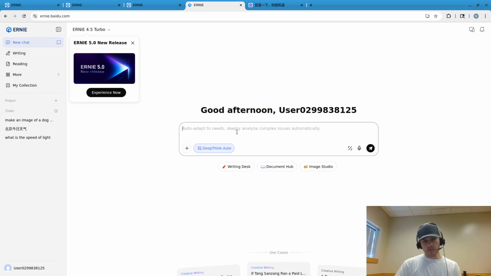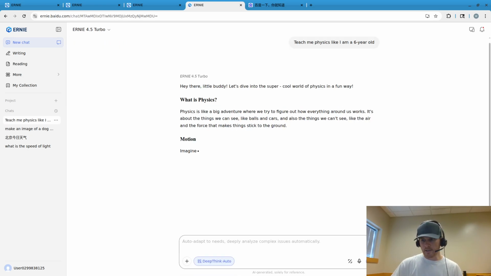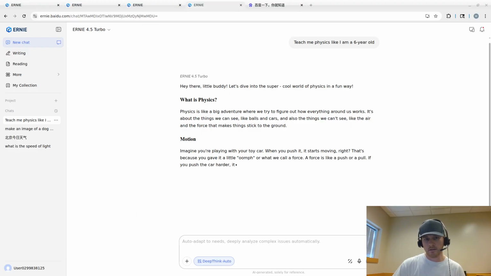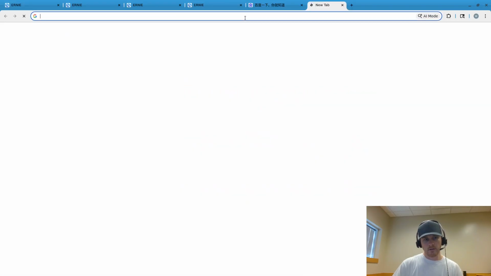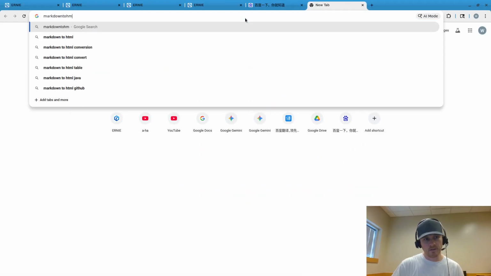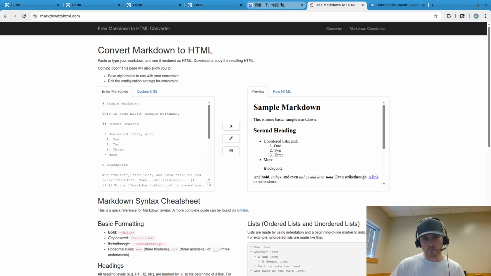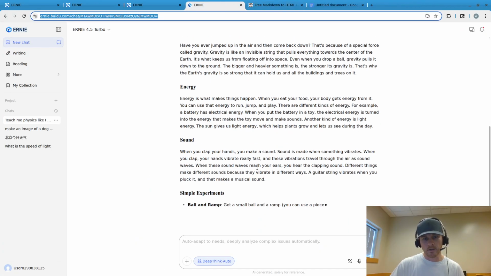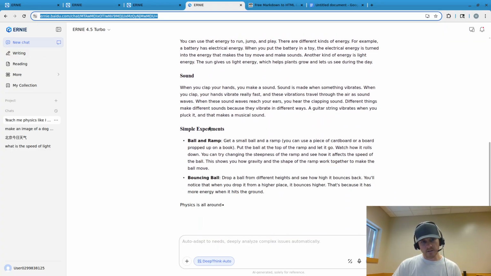So for example, I can ask it, teach me physics like I am a 6-year-old. So yeah, it'll teach me that. What is physics, motion, gravity? And let's go to Markdown to html.com. We'll open up a Google Doc just to copy the output. So we've got gravity, motion, energy, and the speed itself.